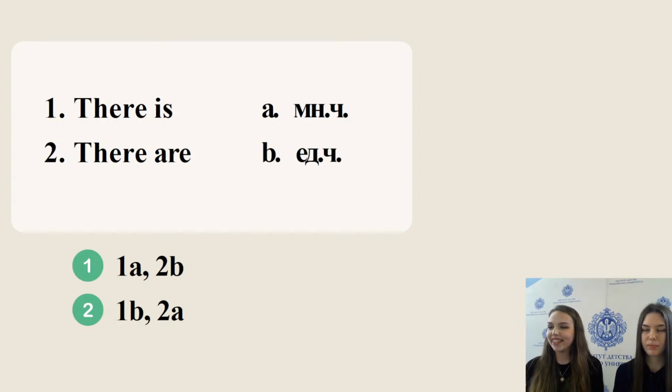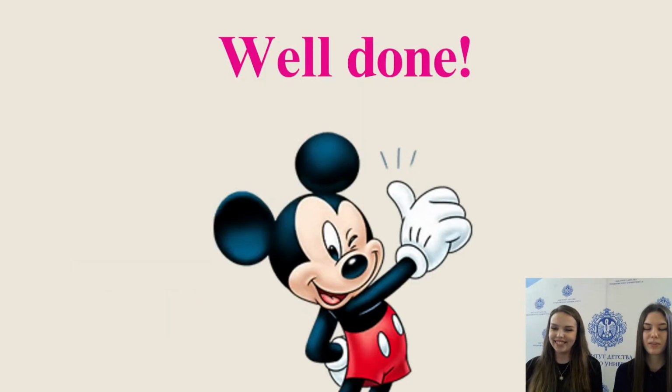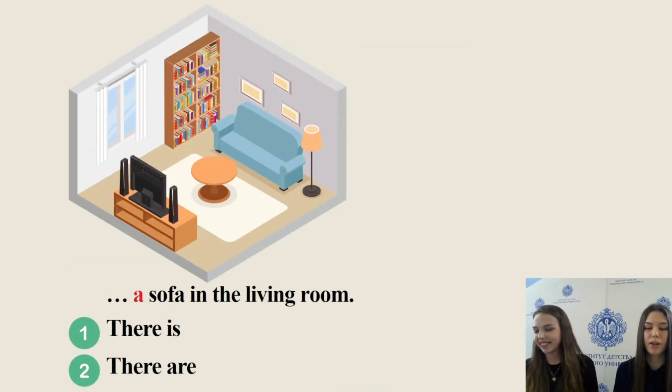Let's check. Yes, you are definitely correct. Number 2. Well done. Children, and now look at the picture and choose the correct answer. A sofa in the living room. Number 1, there is, or number 2, there are. Please choose the correct answer and write it in the chat.